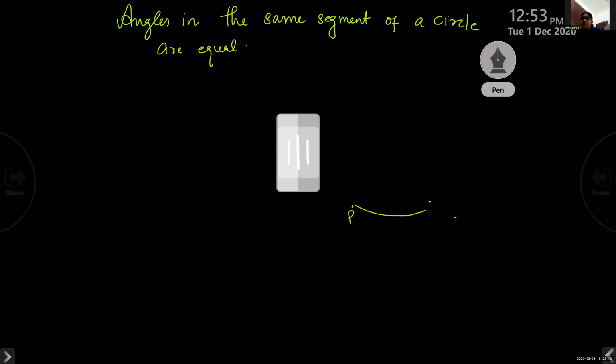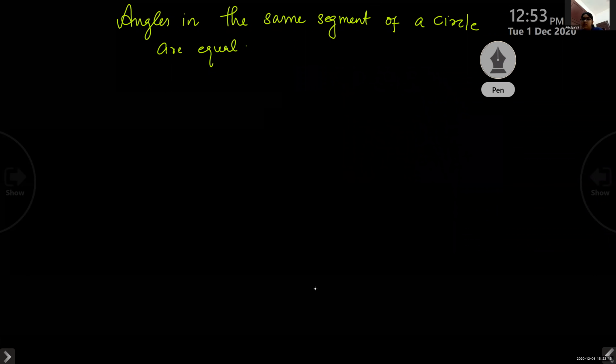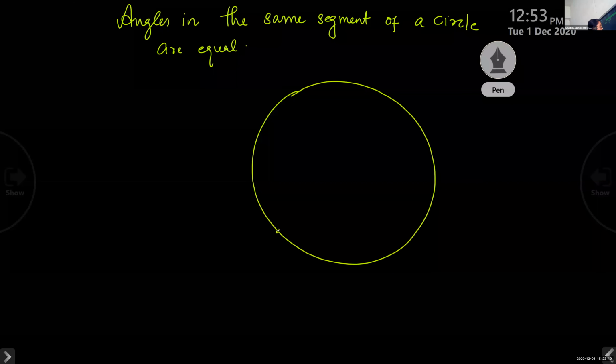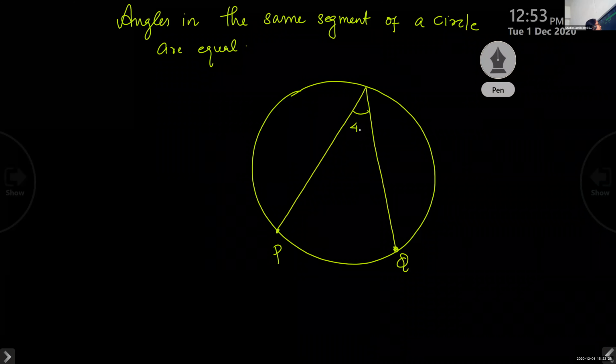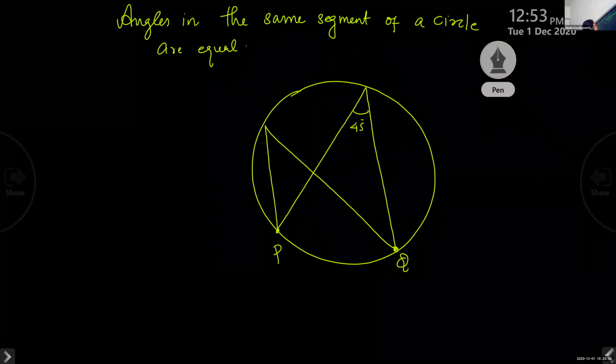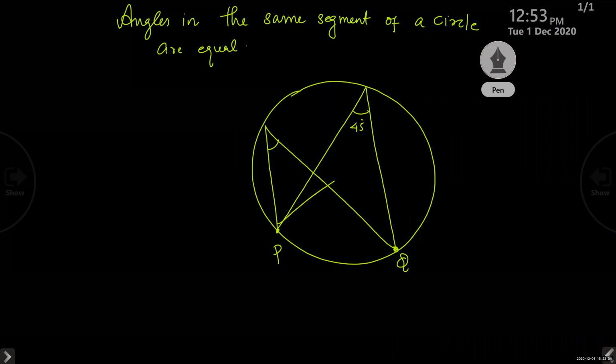Shall I draw it once again? So, there is a circle. There is an arc or chord. Both are correct. Arc PQ. If this arc makes an angle here, if it is 45 degree, the same arc makes an angle here also. What will be that? 45.